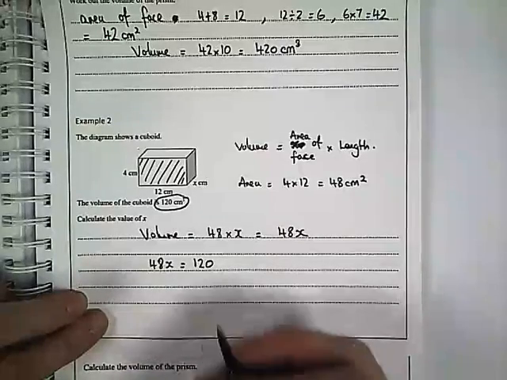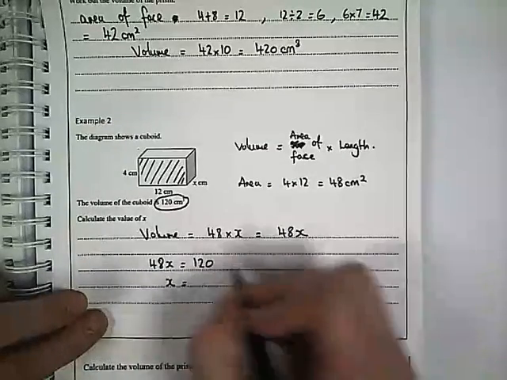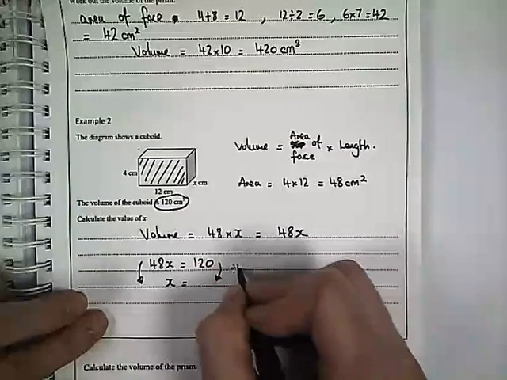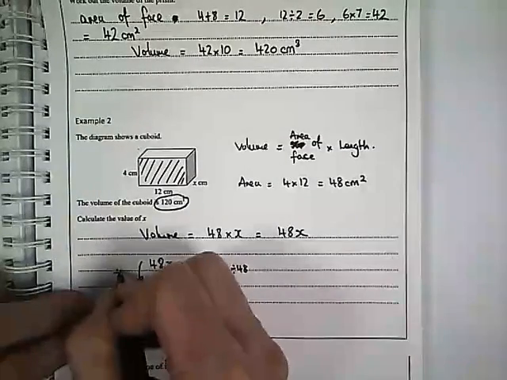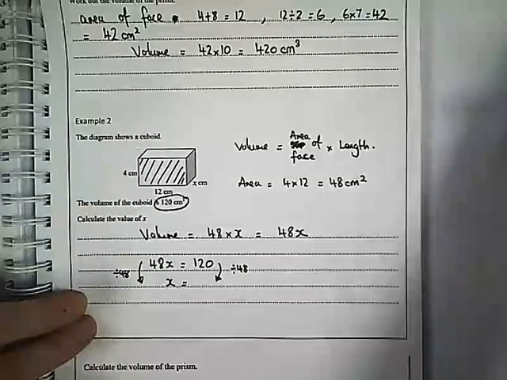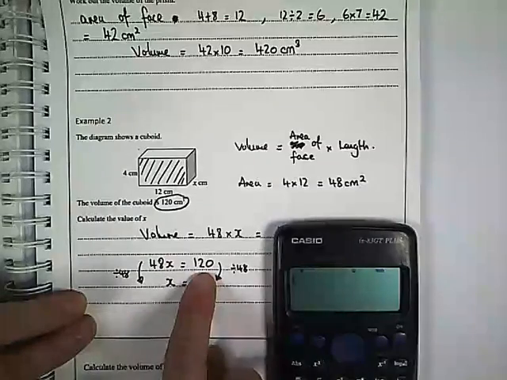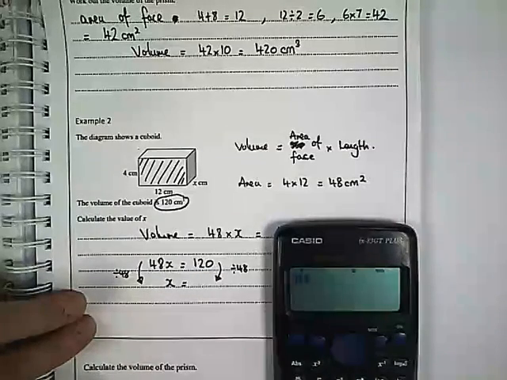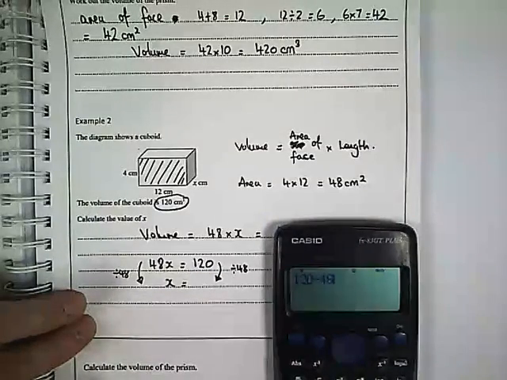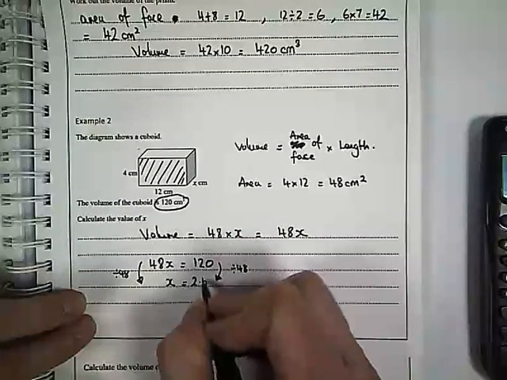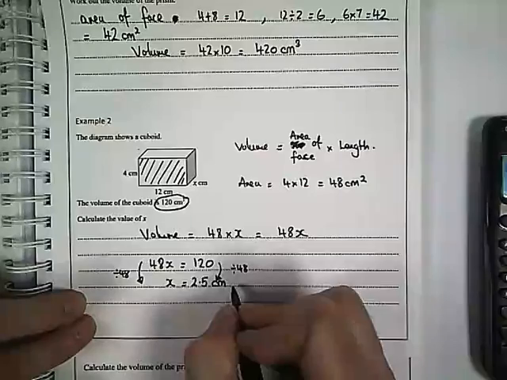Then to find out what x is equal to, I need to divide by 48 on both sides. So I'm going to get my calculator and I'm going to do 120 divided by 48. And see what it gives me. 5 over 2, which is equal to 2.5. So x is equal to 2.5 centimetres.